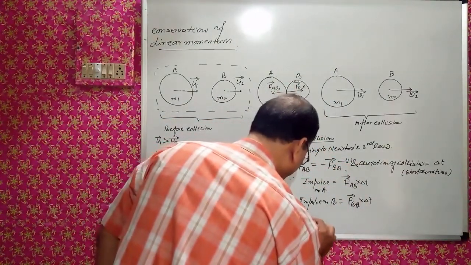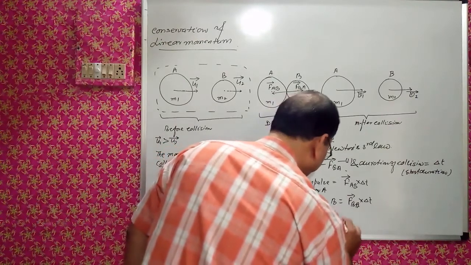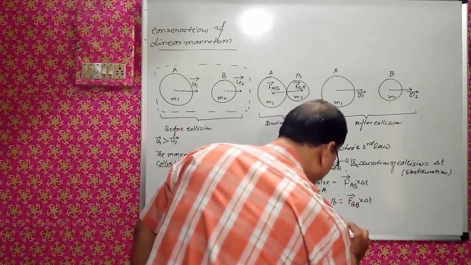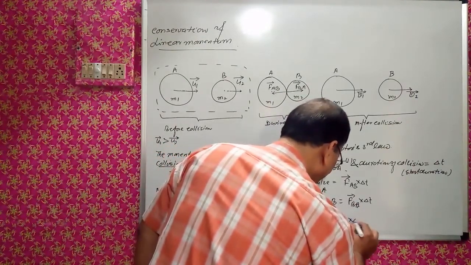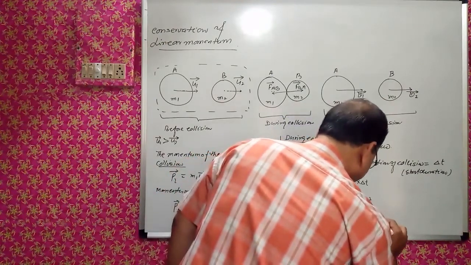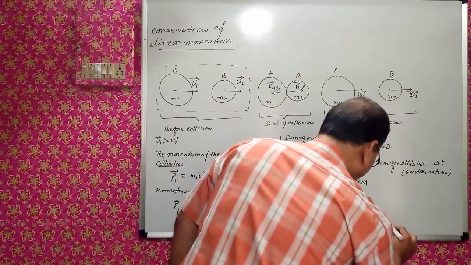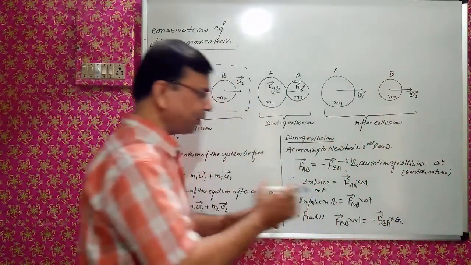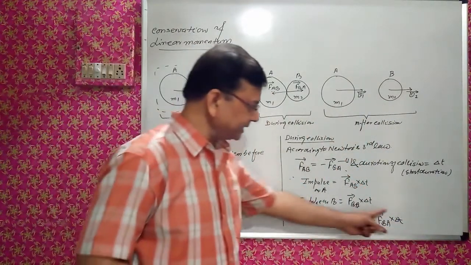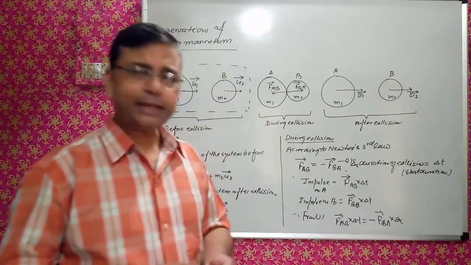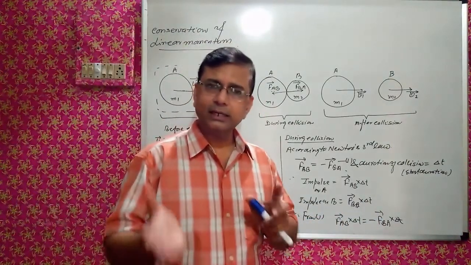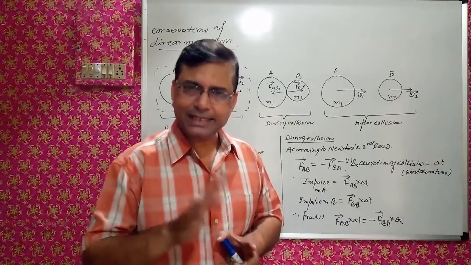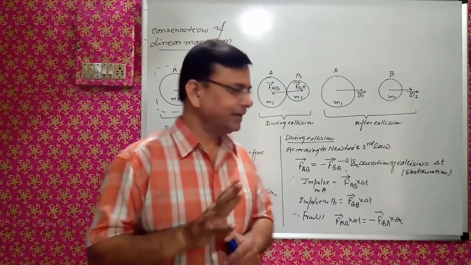Therefore, from 1, FAB into delta t is equal to minus FBA into delta t. The impulses will also be equal and opposite. These are the impulses, and impulses are equal to the change in momentum, right?